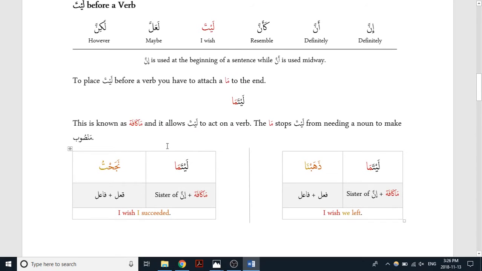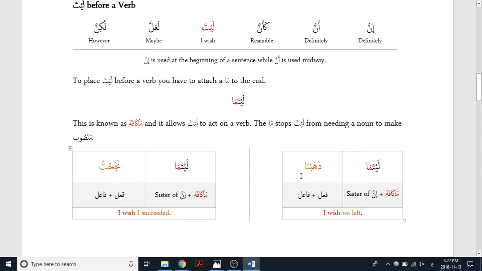So in this case, let's take a look. Laytama najahtu. So we have our layta coming here, which is one of the sisters of inna. We attach ma kafa to it, so now it can work with a verb, and now it becomes I wish I succeeded. I wish I succeeded.